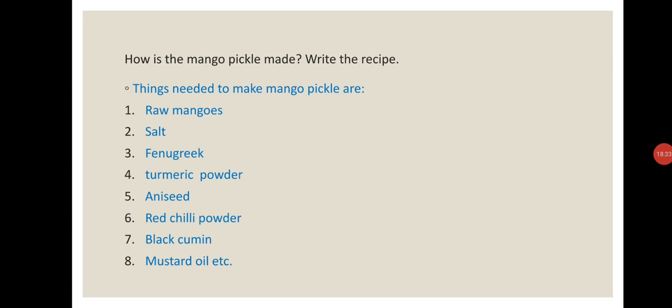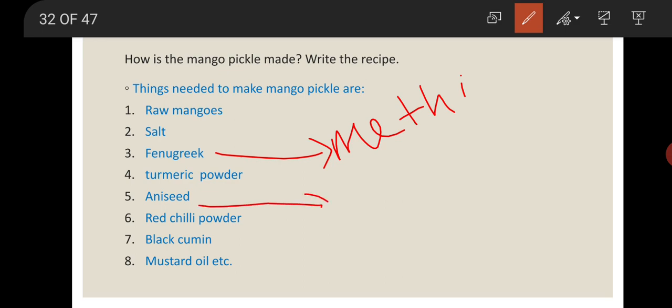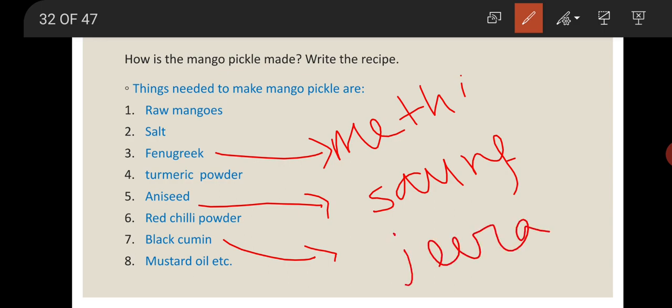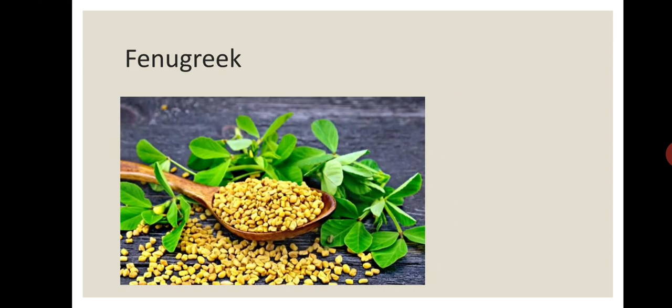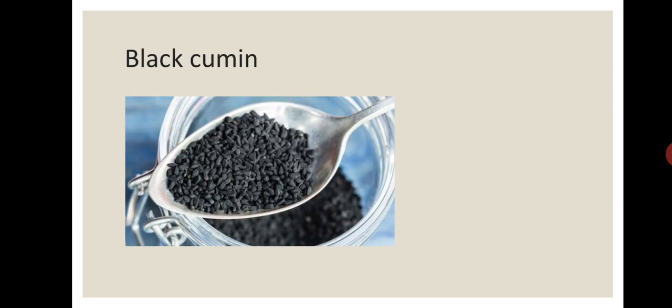Now students, fenugreek is methi and aniseed is saunf. I just write, look, fenugreek is methi and aniseed is saunf, SAUNF. Now cumin is jeera. So black cumin, you can say black jeera. Now students, observe. This is the picture of fenugreek, that is methi. This is the picture of aniseed, that is saunf. This is a picture of black cumin.